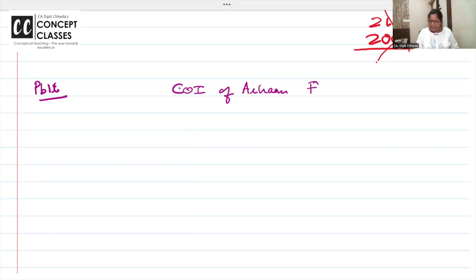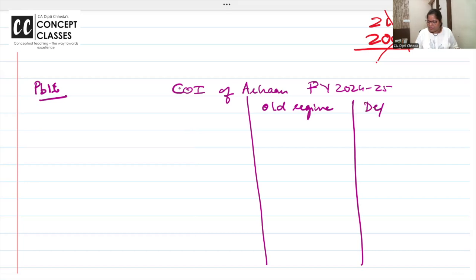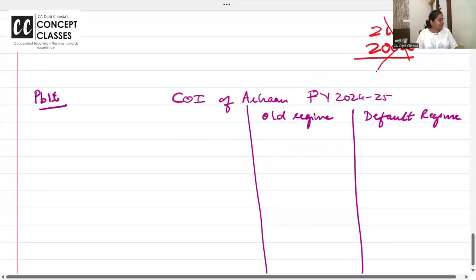Don't bother about how it is problem number 16. Problems 1 to 15 are for the old regime. Now we are in the default regime. So comparatively, we will compute the income of Arhan for the previous year 24-25 in both regimes. First is the old regime, and then the default regime.